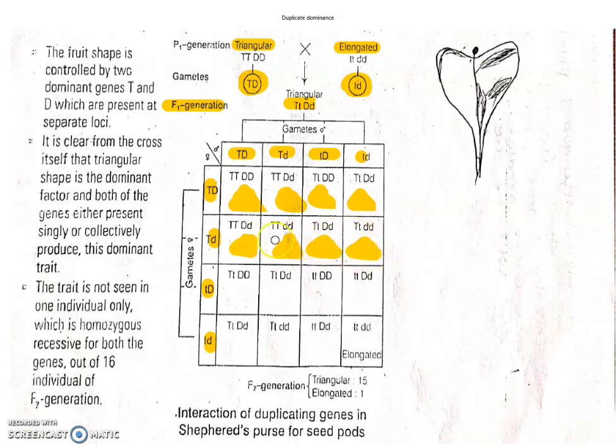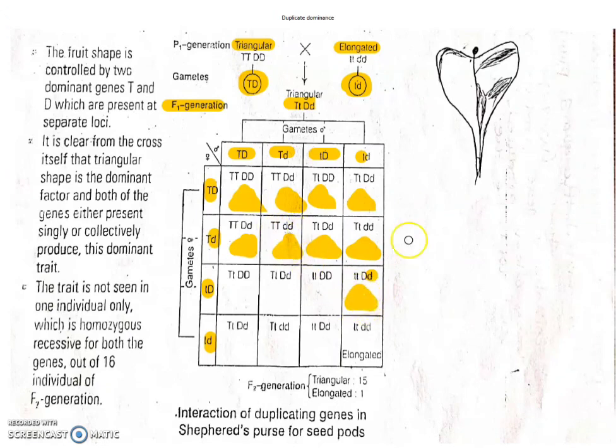Now what happened here? In this condition only capital T and small d are present, but one gene is enough to produce the seed shape. Here also one gene is enough, so capital T alone can produce the shape, or capital D alone can produce the triangular seed shape.